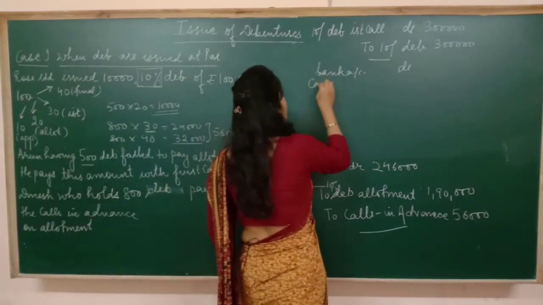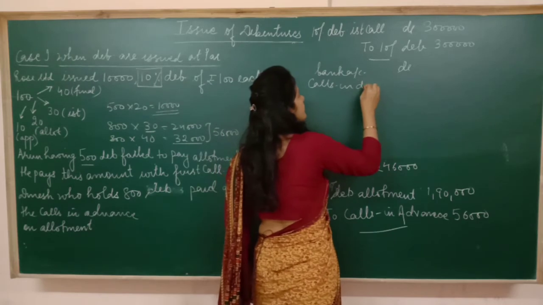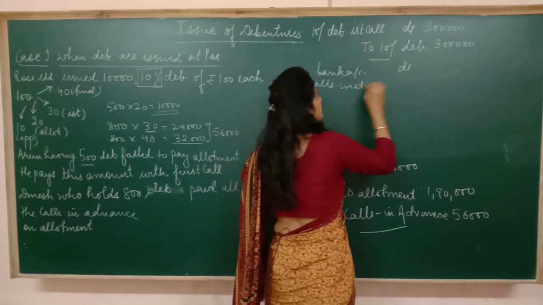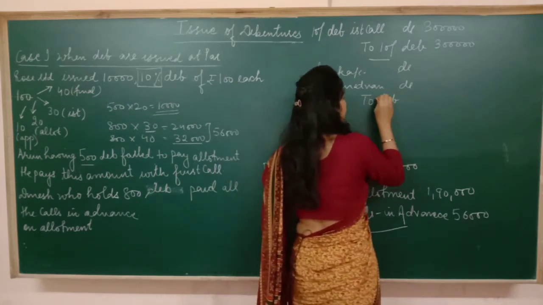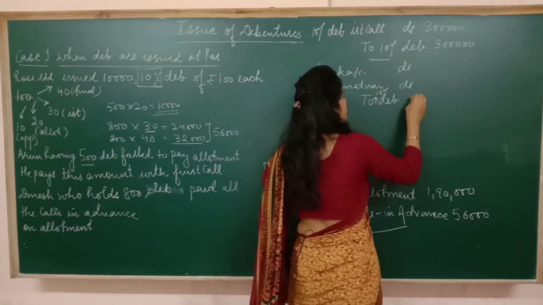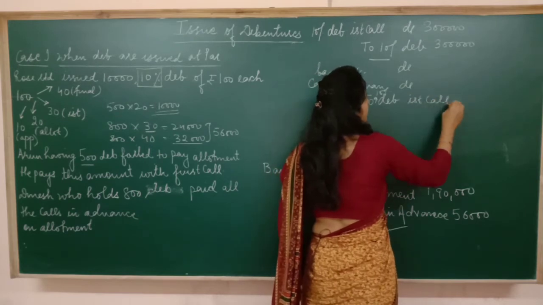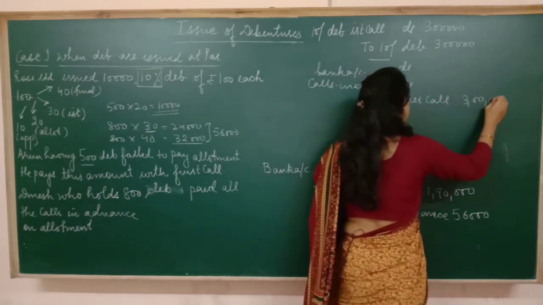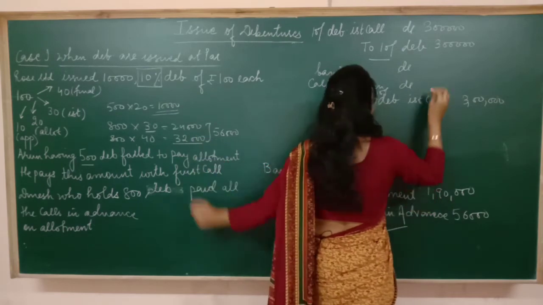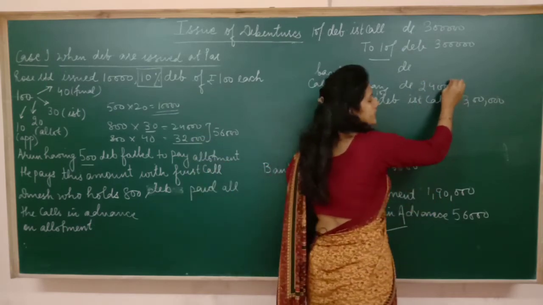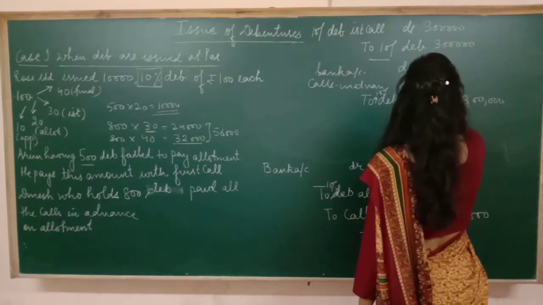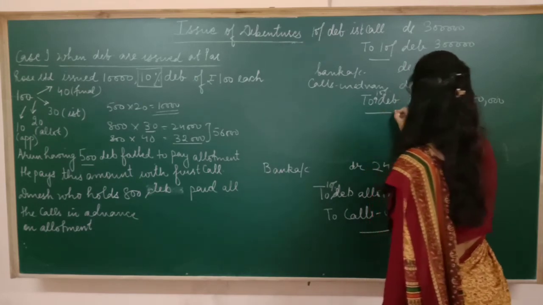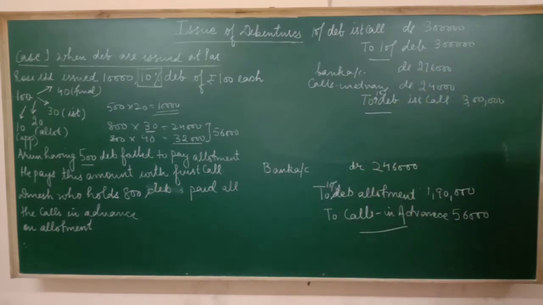So here calls in advance will be debited to 10% debenture first call. Out of 3 lakh, 24,000 we have already received. So check how much money has come into the bank. Then 2,76,000 actually have come into the bank. I hope this point is also clear to all.